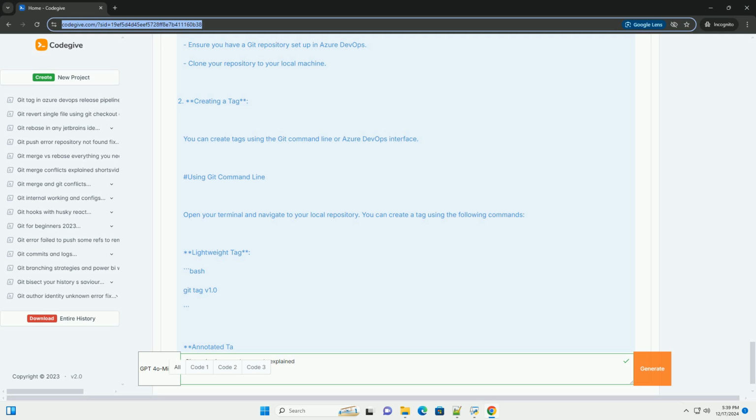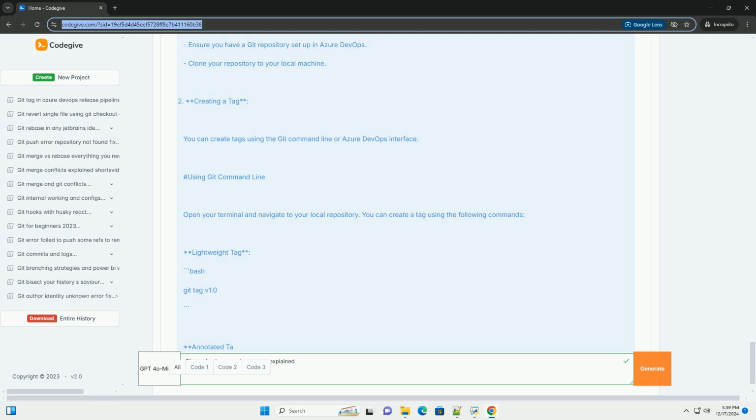Using Git command line. Open your terminal and navigate to your local repository. You can create a tag using the following commands. Lightweight tag. Bash. git tag v1.0. Annotated tag. Bash. git tag -a v1.0 -m "Release version 1.0". Here, -a specifies that it's an annotated tag, and -m allows you to add a message.